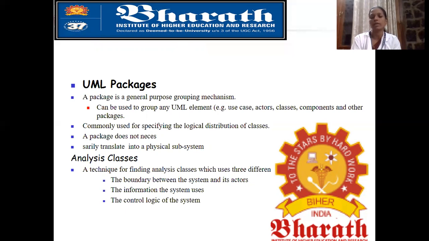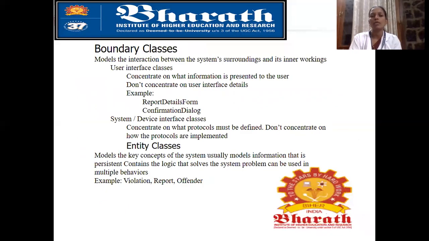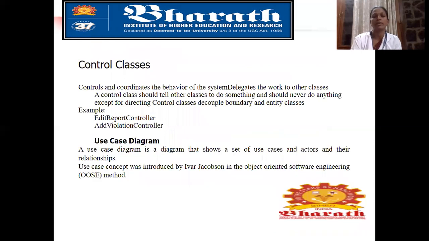Packages mean a grouping mechanism. Boundary classes: here we have discussed boundary classes and entity classes. Boundary classes include user interface classes and system device interface classes. User interface classes concentrate on what information is presented to the user. System interface classes don't concentrate on how the protocols are implemented.